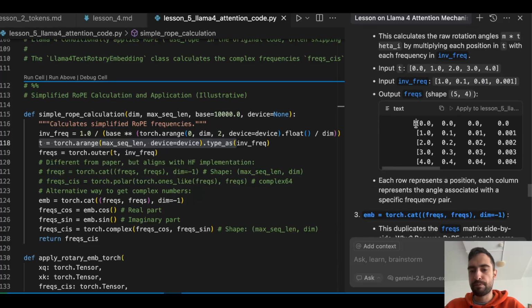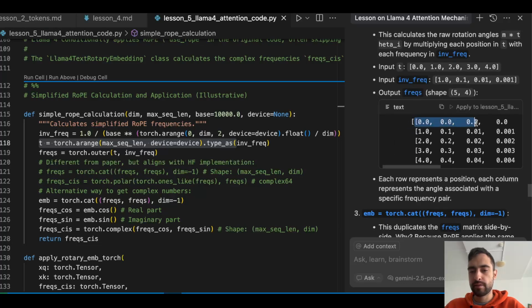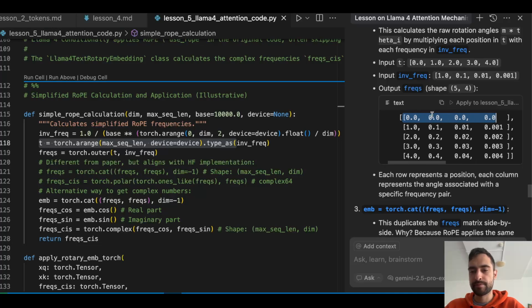So for the first token, we don't want to change any angles. We don't want to rotate anything. For the second token, we want to rotate the first pair by the full amount of the angle that we will know later. Then the second pair by 0.1 of the angle.